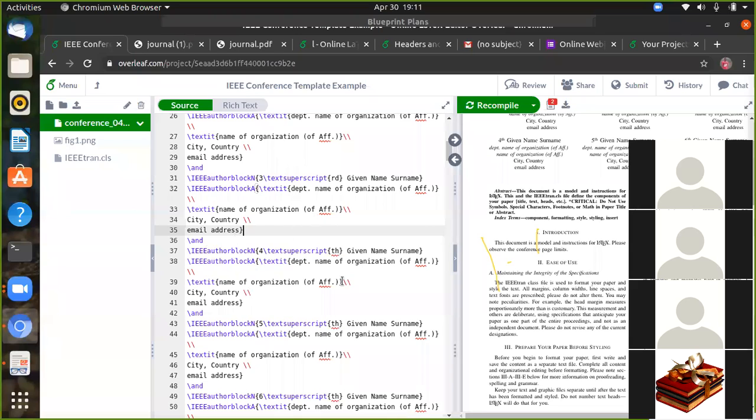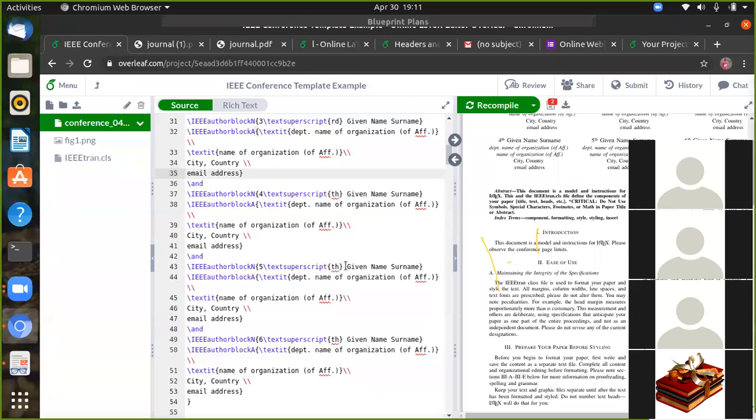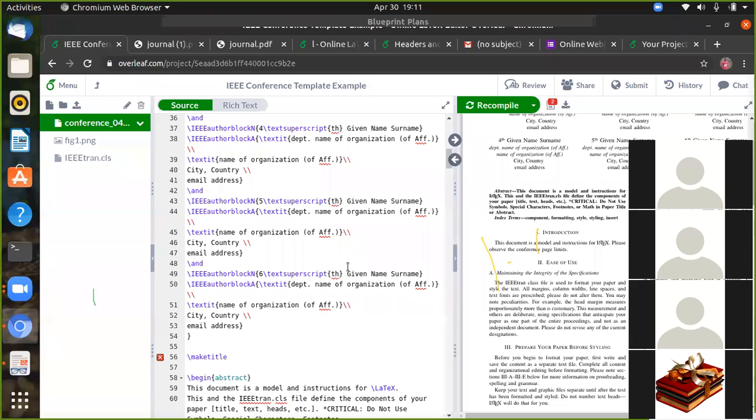After begin document, all are very easy. You can write your thesis: introduction, section, subsection. You can include your paragraphs, figures, tables, references, etc. So that's a small thing about the paper preparation.